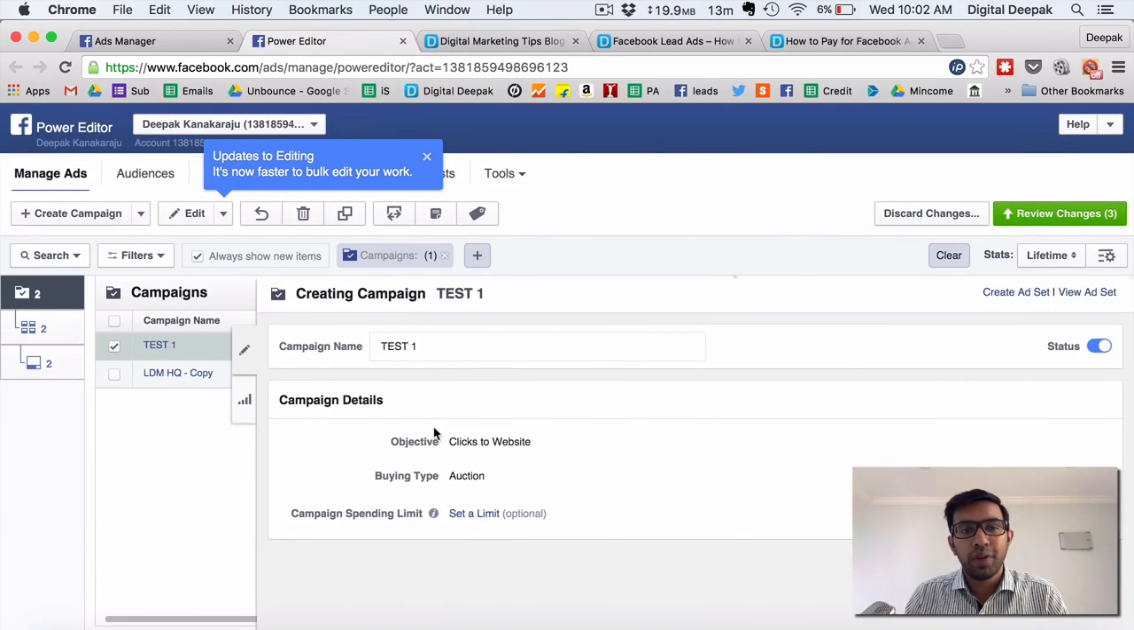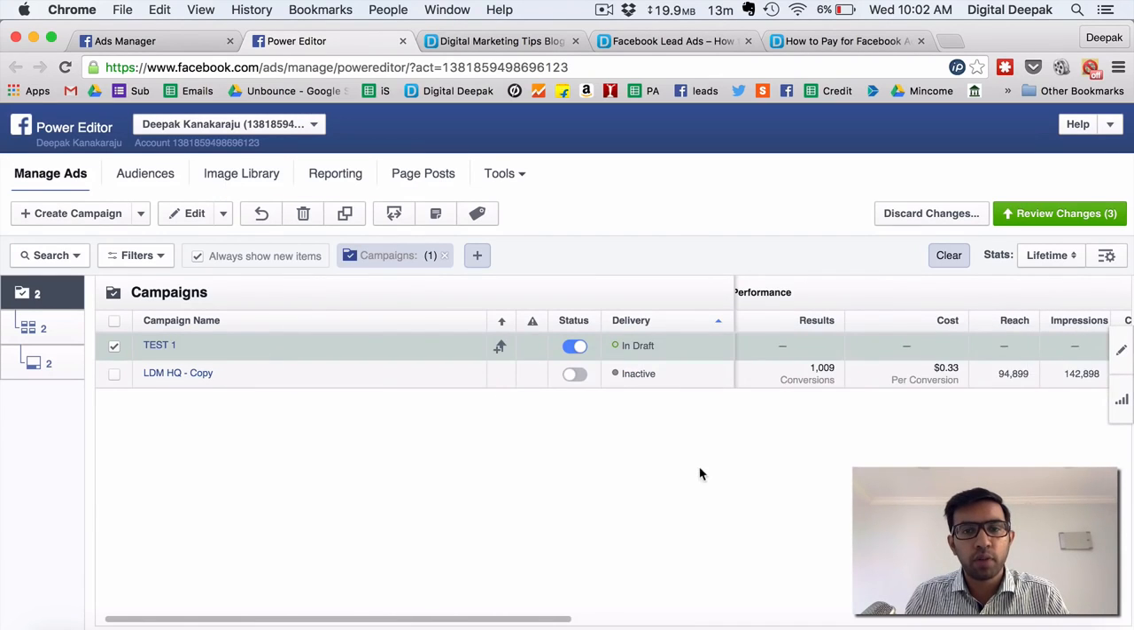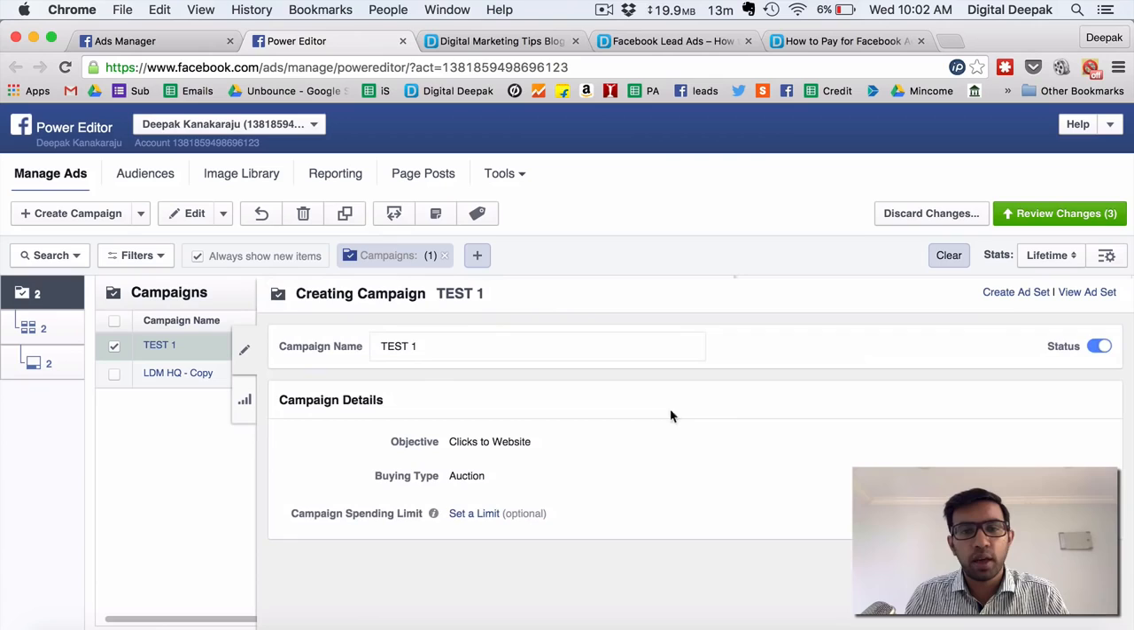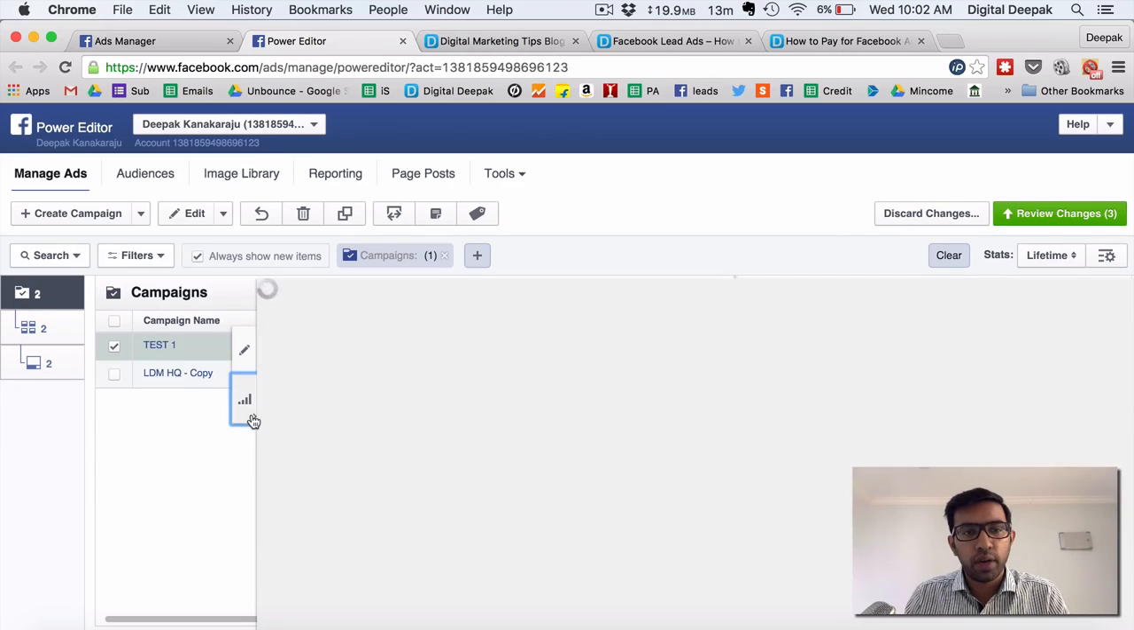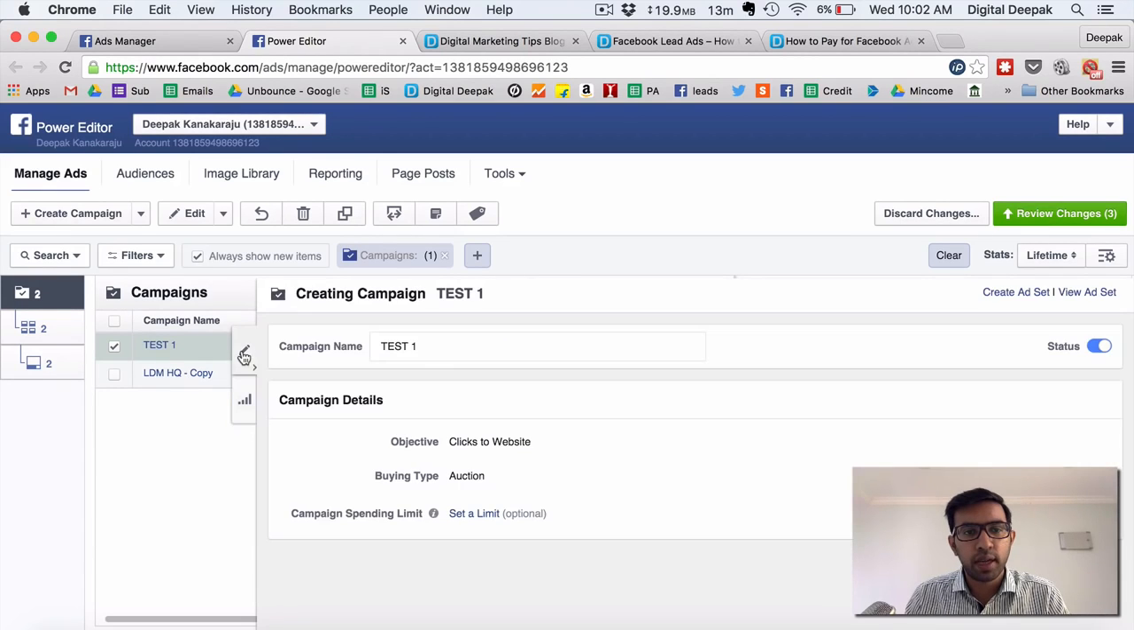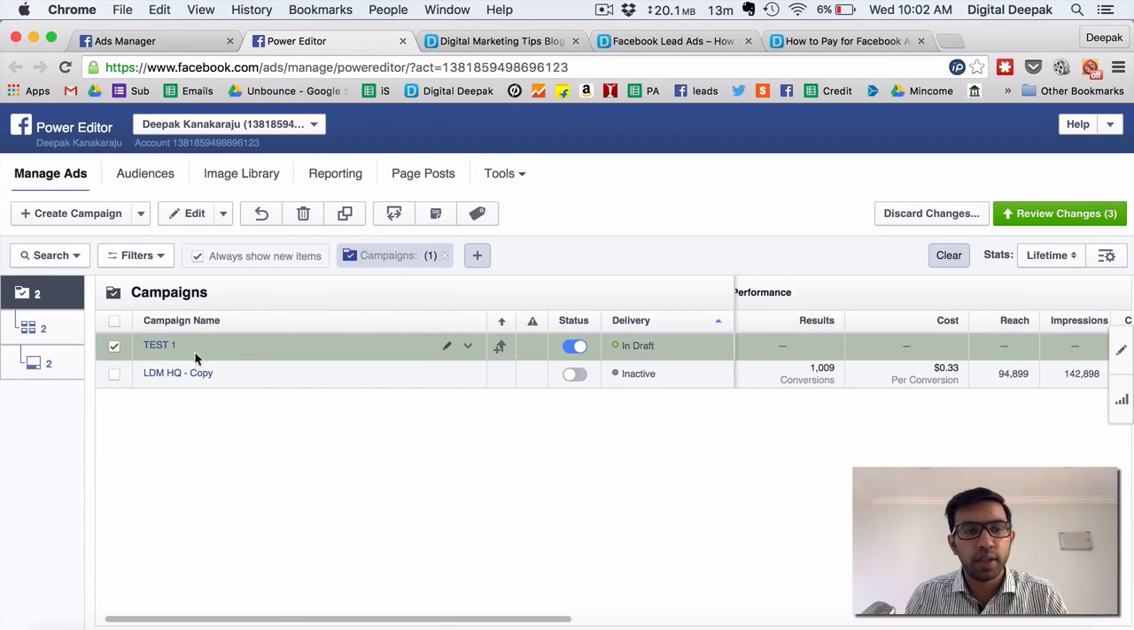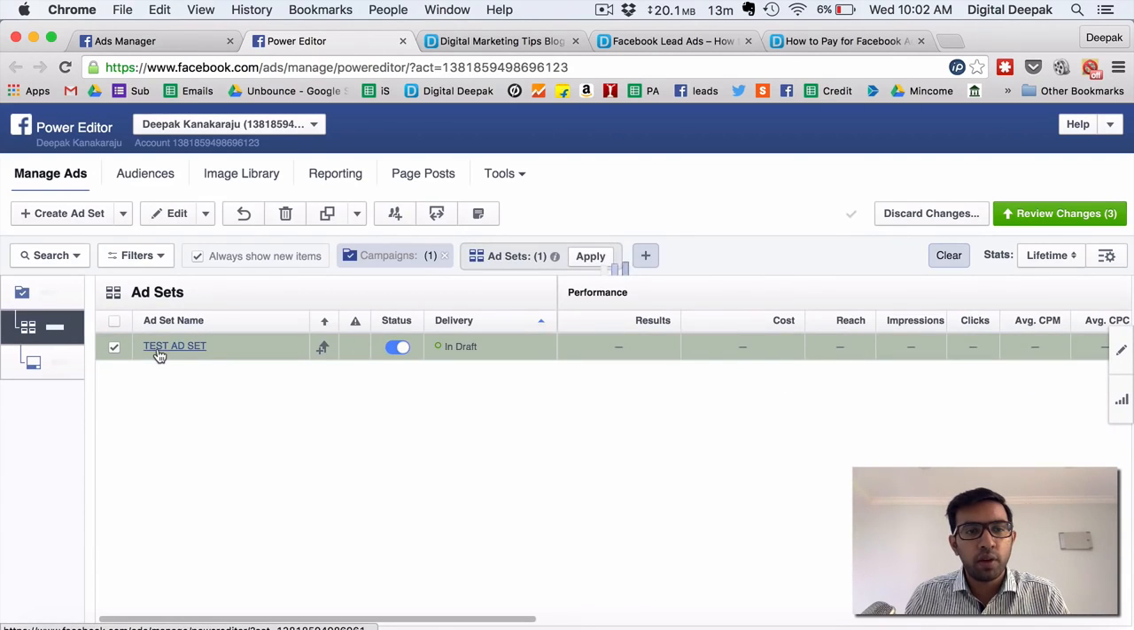And now there will be 3 levels in this. One is the campaign level, so that's what you see here. If you click on this pencil icon, this goes back. If you click on the pencil icon again, it comes back. In the campaign level there is not much to change. You can check performance insights and the name of the campaign. You can edit it here, but usually I don't do much in the campaign level. Click on the campaign, and then now you see the ad set.